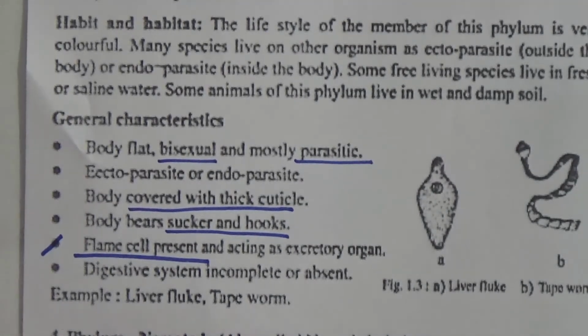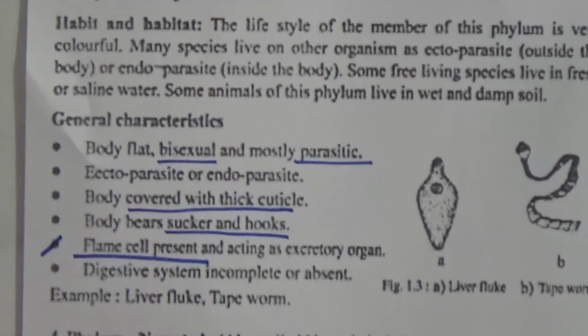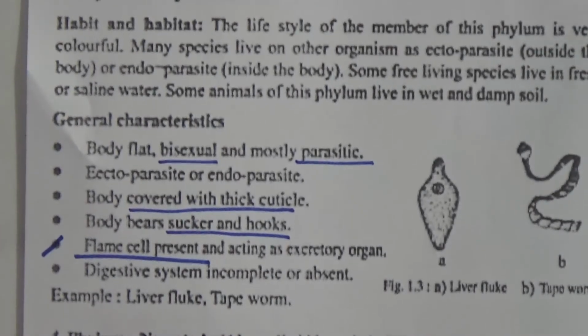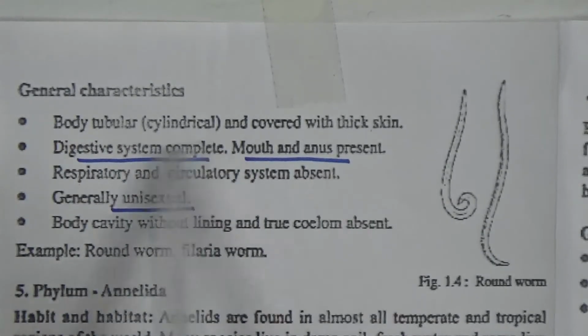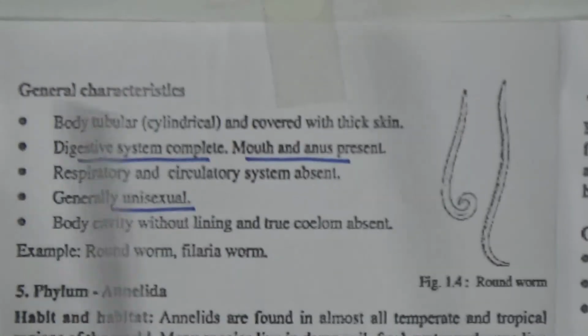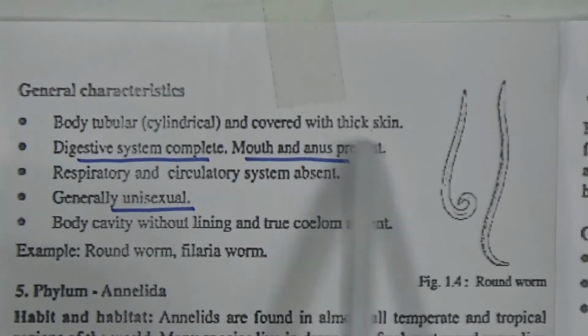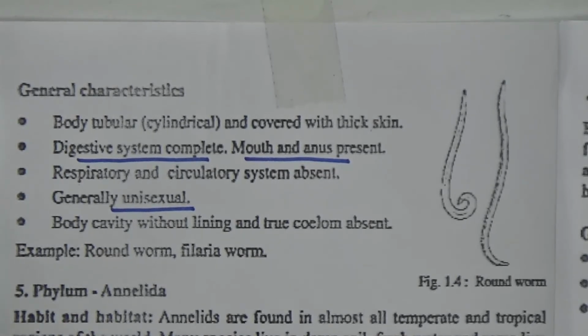Then Nematoda: they are either endoparasites or free living. They have a complete digestive system. They are unisexual and have a mouth and anus, that means two openings are present. Then Annelida: their body is segmented and each segment contains seta for locomotion, and their excretory system is nephridia.